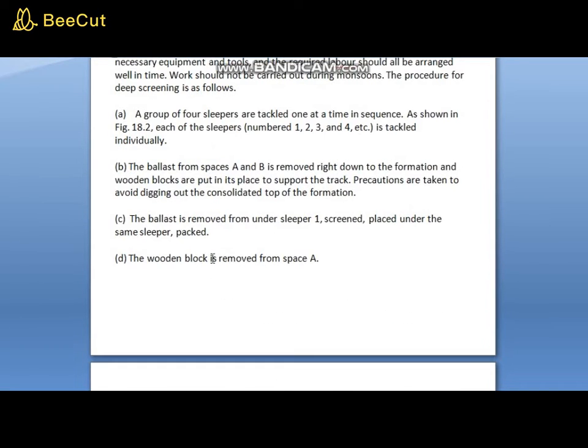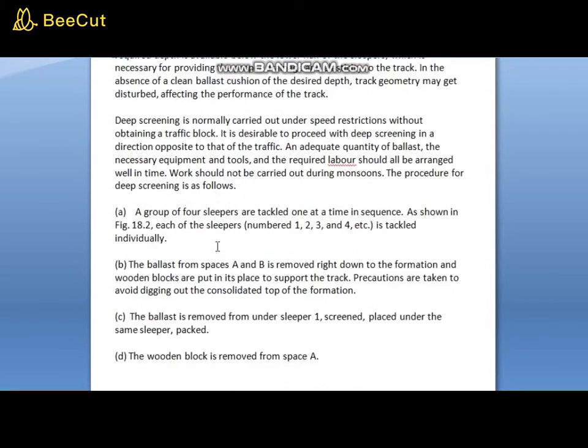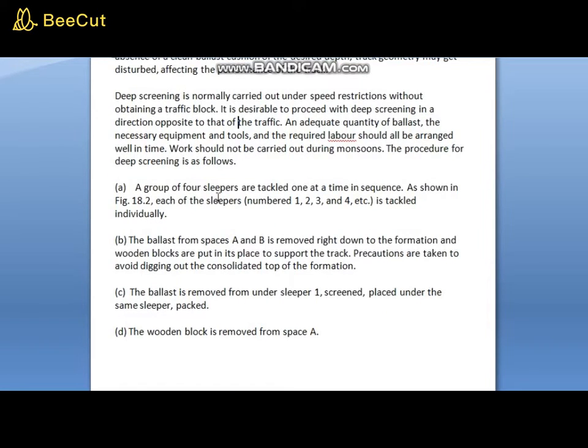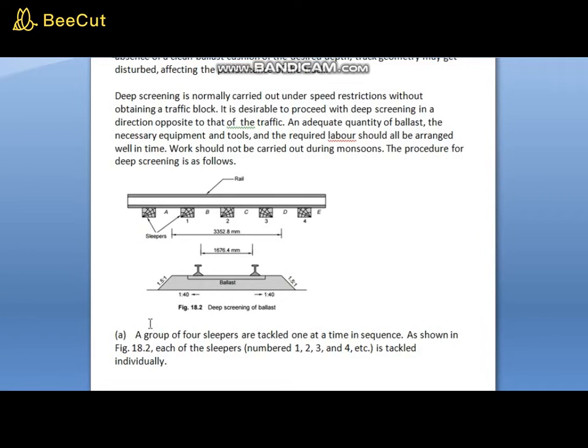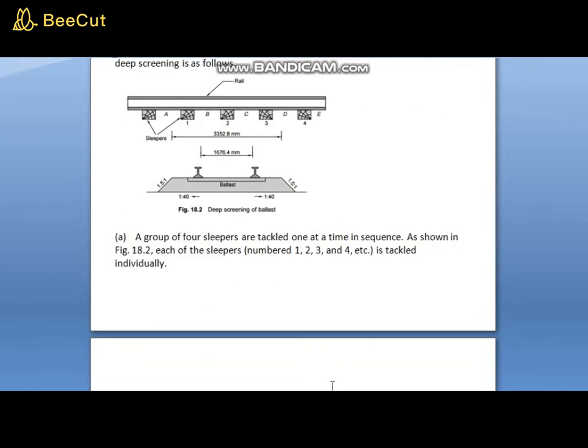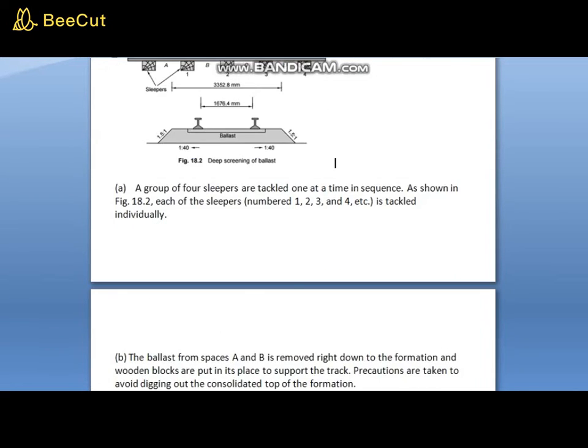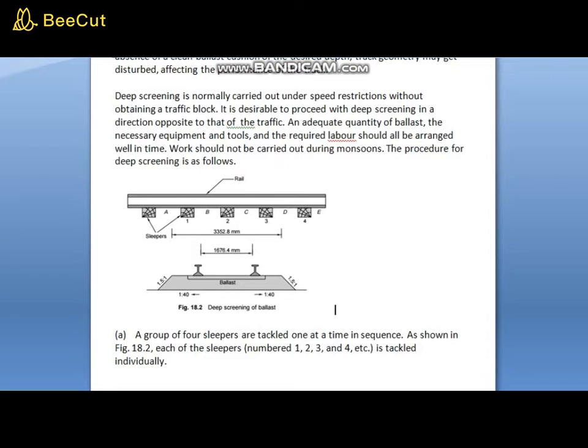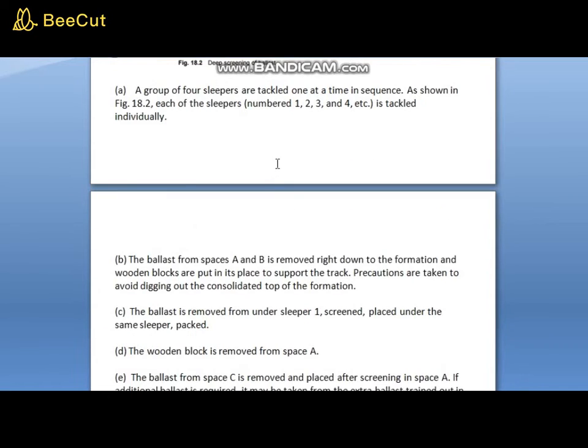There are various steps. A group of 4 sleepers is tackled at one time in sequence, as shown in the figure. This is followed by a diagram. Each of the sleepers is tackled individually. You can read this and summarize it in your own terms and write it over. No need to use the exact terms over here.